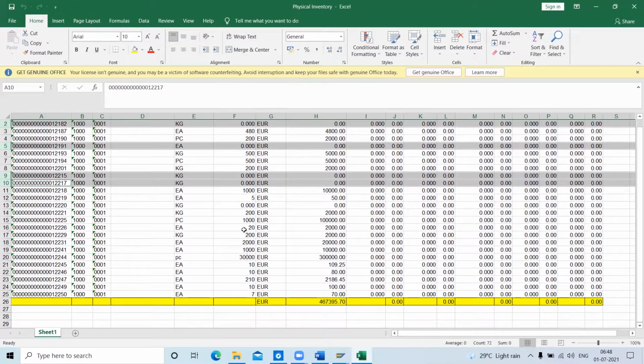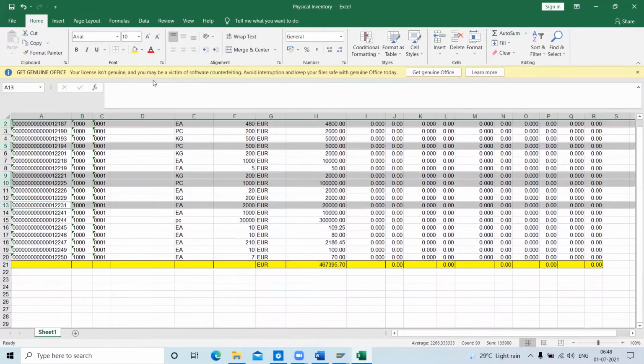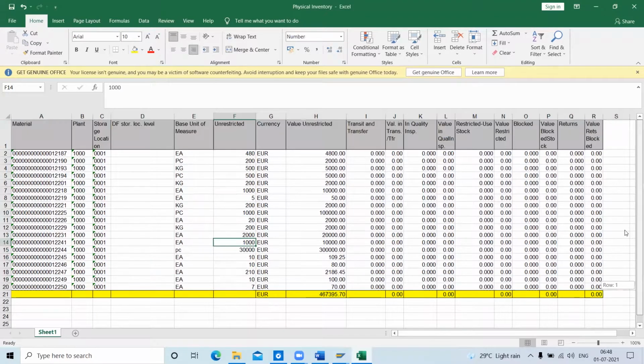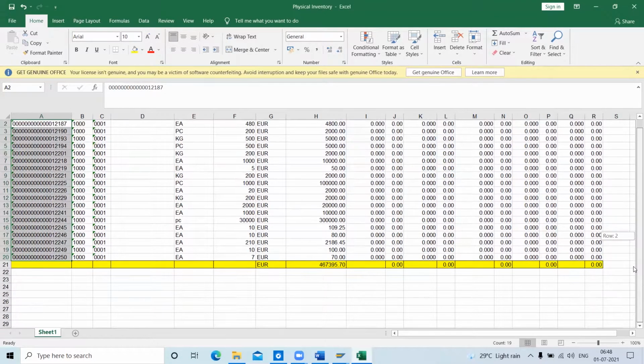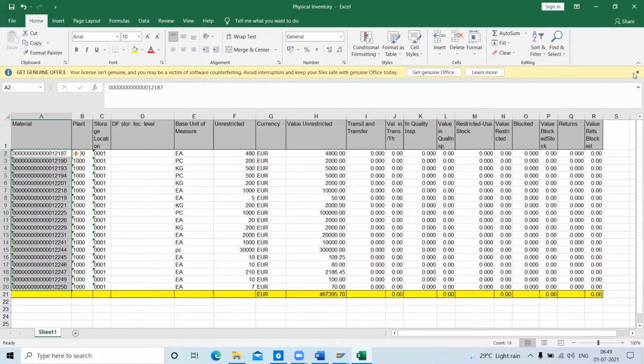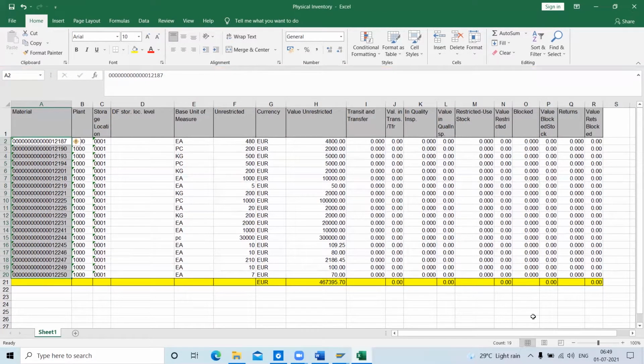Okay, only two fours are there, which this one. Fine. Okay, I have deleted this. Let me see how many materials I have. Okay, I have 19 materials. Anyway, let it be. 19 materials I have now.